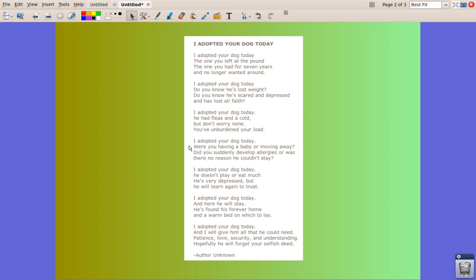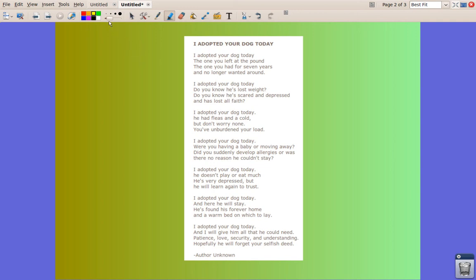I adopted your dog today. Were you having a baby or moving away? Did you suddenly develop allergies, or was there no reason he couldn't stay? I adopted your dog today. He doesn't play or eat much. He's very depressed, but he will learn again to trust. I adopted your dog today, and here he will stay. He's found his forever home and a warm bed on which to lay. I adopted your dog today, and I will give him all that he could need: patience, love, security, and understanding. Hopefully he will forget your selfish deed.